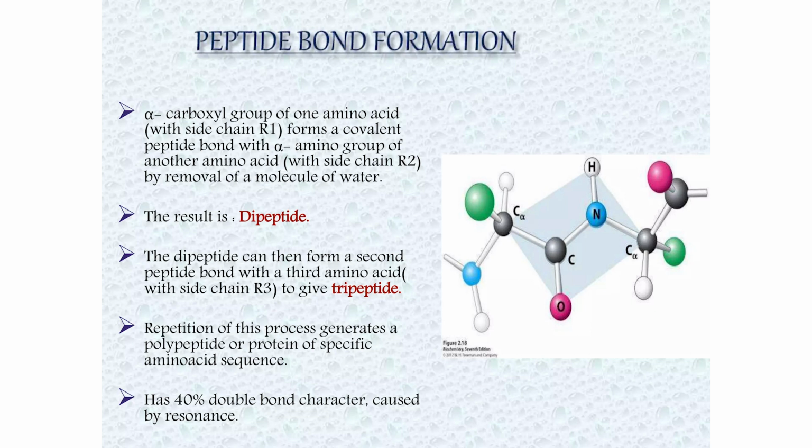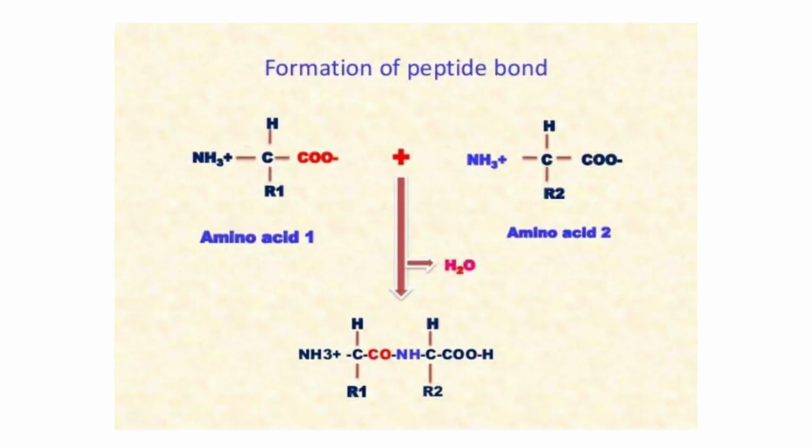Now, you can see the formation of a peptide bond: the carboxylic group of amino acid 1 and the amino group of amino acid 2 form a bond. This process is known as condensation, where a water molecule is discharged and the peptide bond is formed.